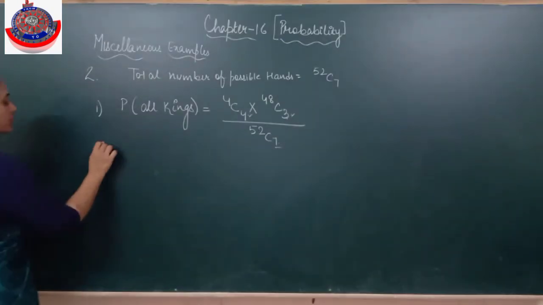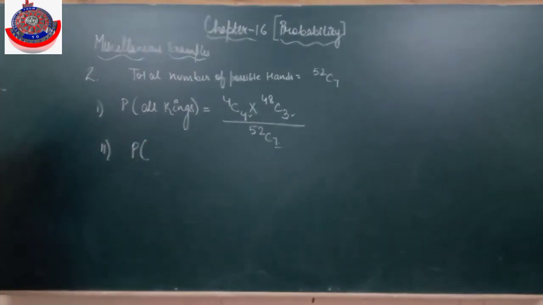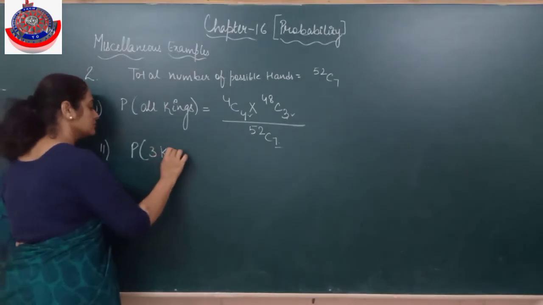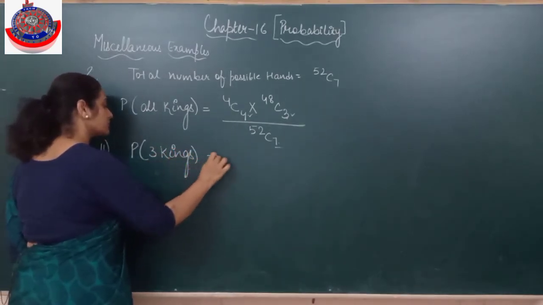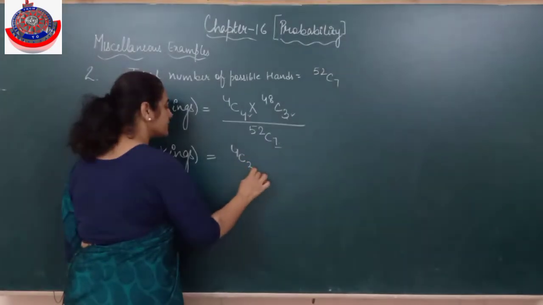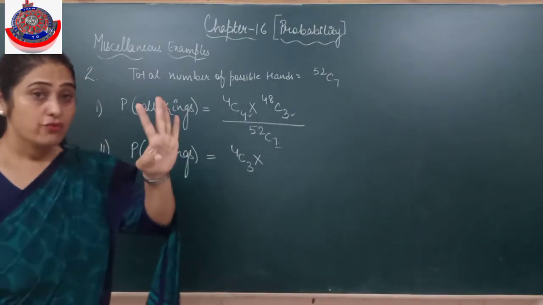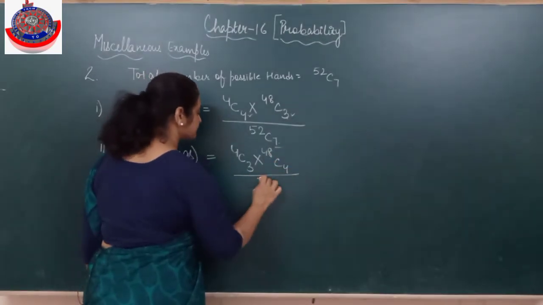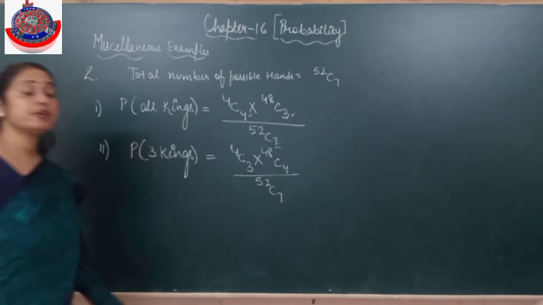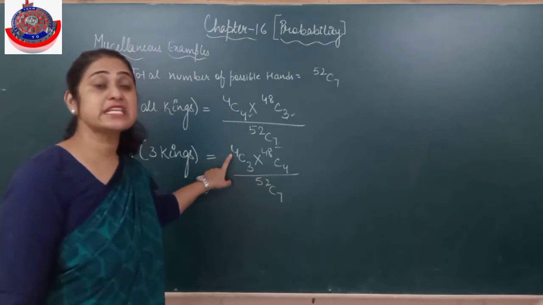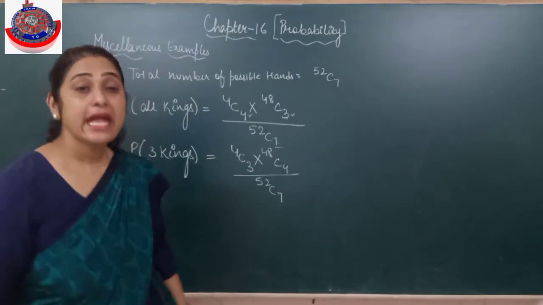Is this clear? Second part. I need to find the probability that out of these 7 cards, 3 are kings. That means I need 3 kings. That means out of 4 I have to pick 3 kings. 3 kings out of 4, because I have total 4 kings, choose 3 from them. And the remaining 4 can be any other cards. Remaining 4 can be any other cards.